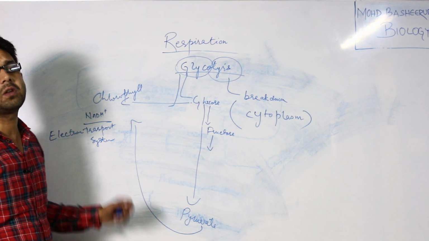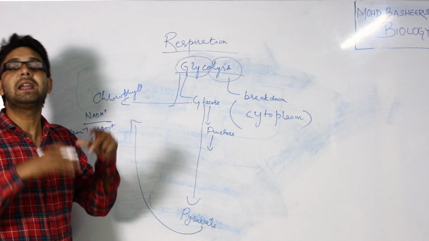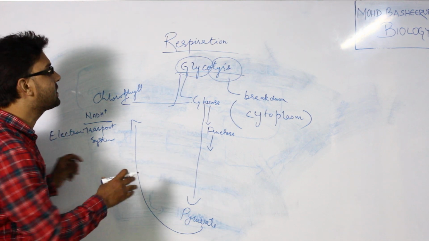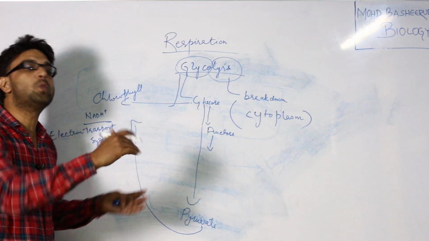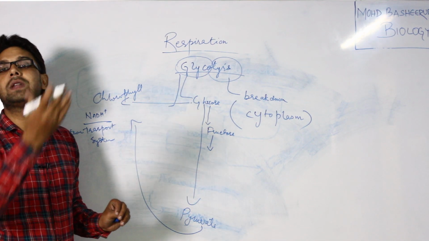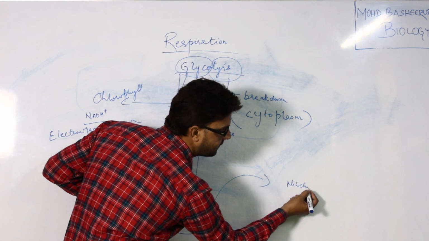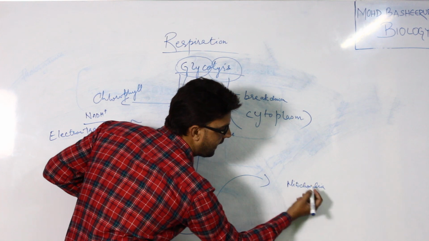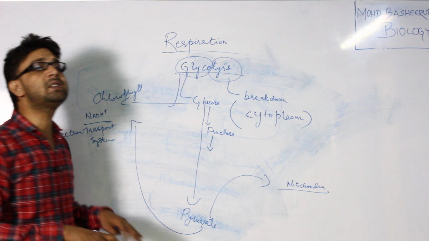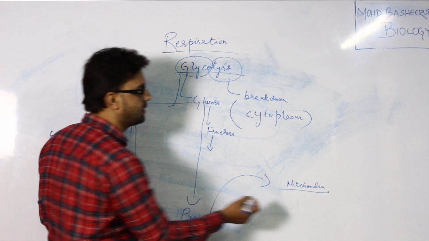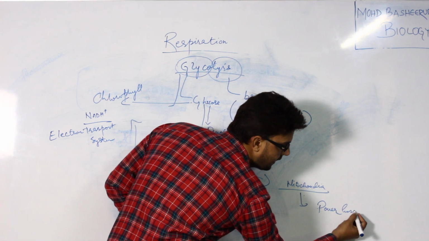Aerobic respiration is the process of breakdown of complex molecules into simpler ones in the presence of oxygen. In the presence of oxygen, the pyruvate is taken into the mitochondria, and the mitochondria are present in the cytoplasm. Mitochondria is the powerhouse of the cell.